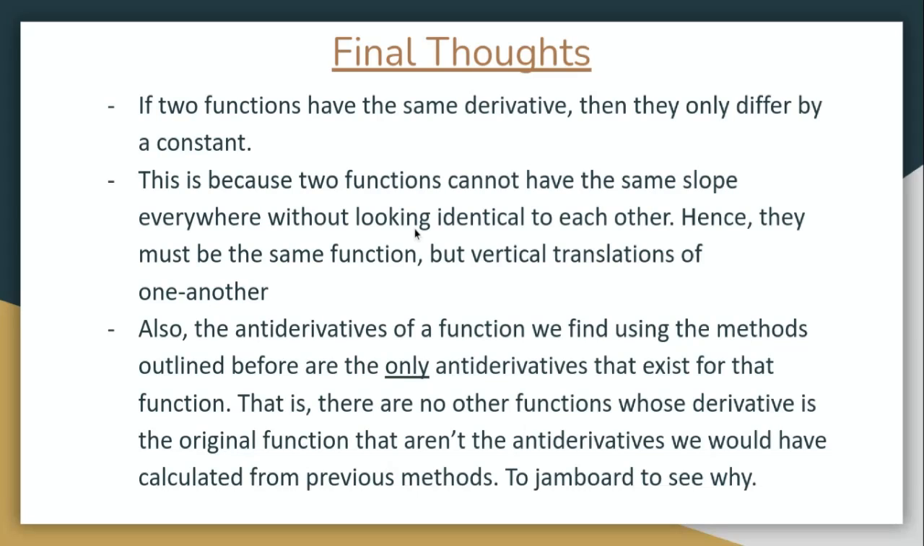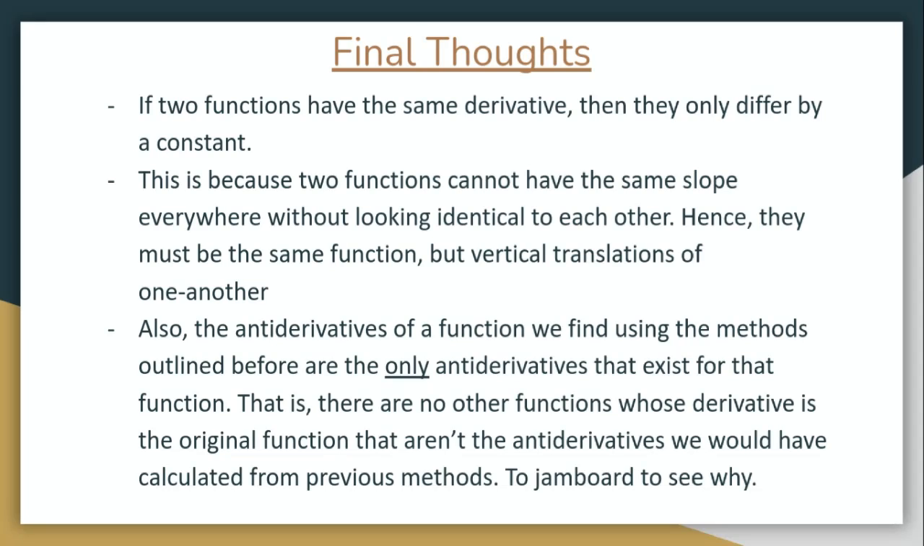And yet again, this is because two functions cannot have the same slope everywhere without looking identical to each other. Hence, they must be the same function, but translated up or down. They can't have the same slope unless they look exactly the same.